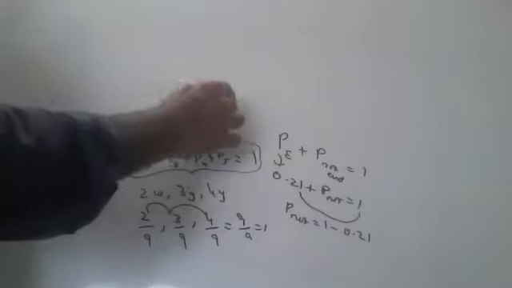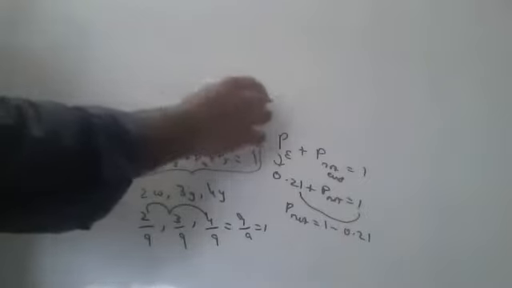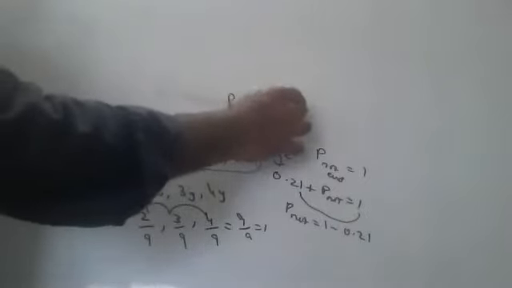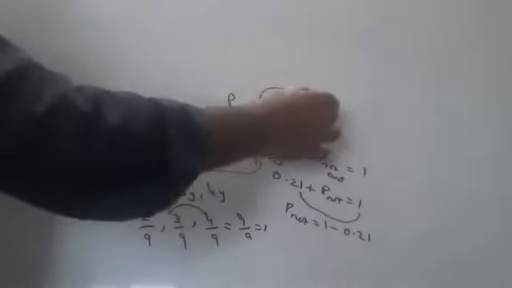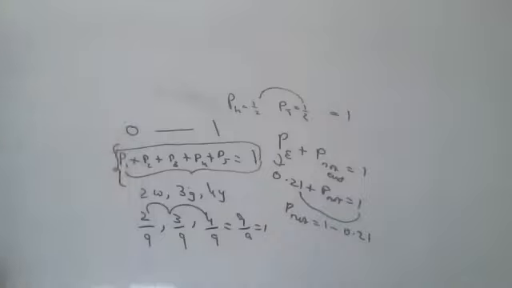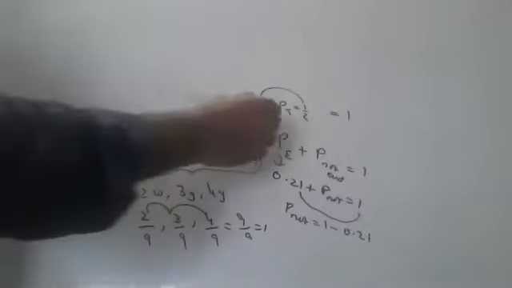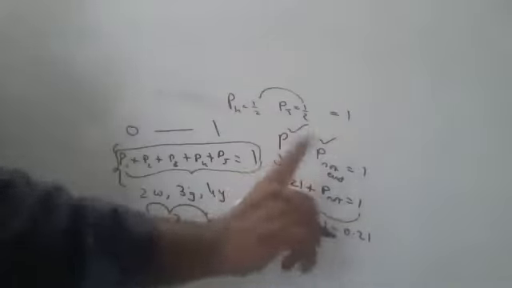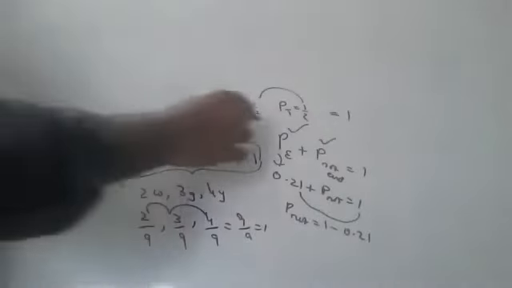Suppose probability of heads is how much? 1 by 2. Probability of tails is 1 by 2. 1 by 2 plus 1 by 2, how much? 1. Maybe 1000 probabilities are there, but the sum of all probabilities will be equal to 1. And probability of event plus probability of no event will be equal to 1. This is also an important formula.